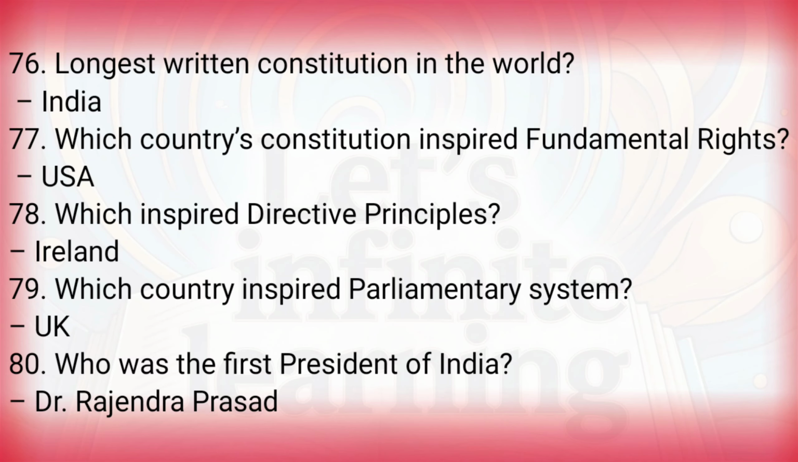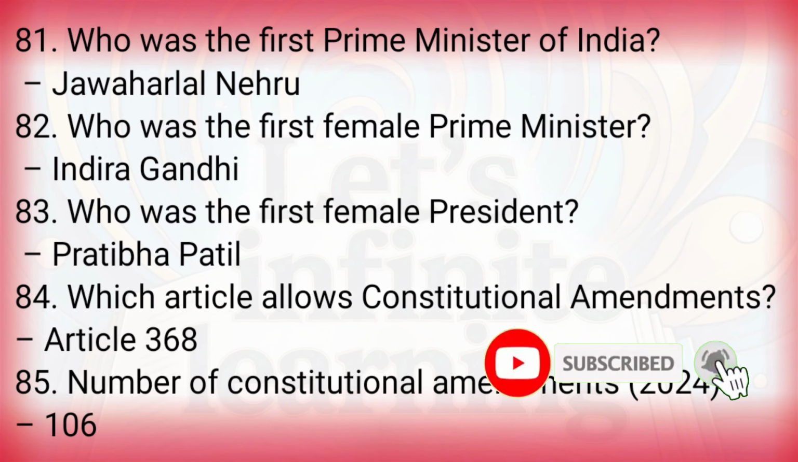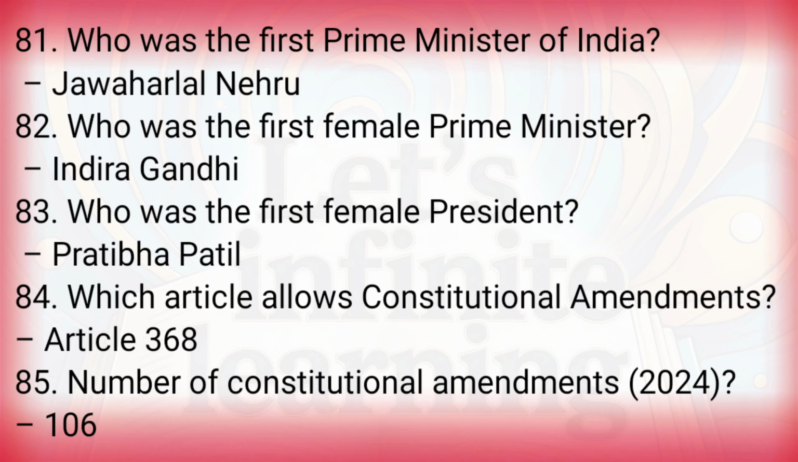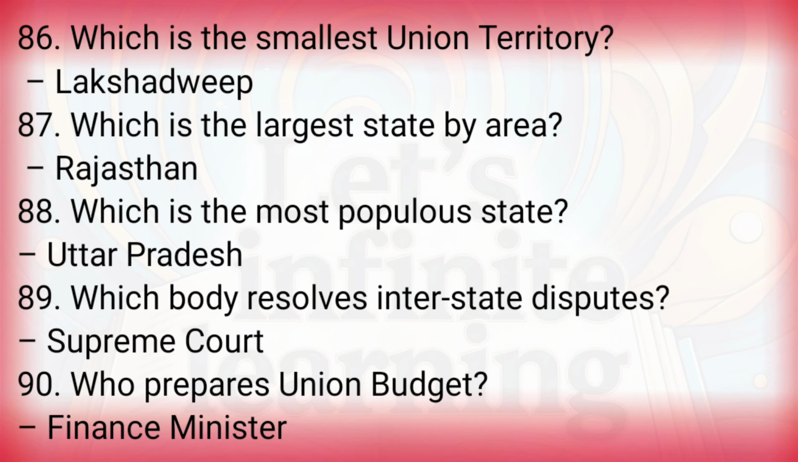UK. Who was the first President of India? Dr. Rajendra Prasad. Who was the first Prime Minister of India? Jawaharlal Nehru. Who was the first female Prime Minister? Indira Gandhi. Who was the first female President? Pratibha Patil. Which article allows constitutional amendment? Article 368. Number of constitutional amendments? 106.